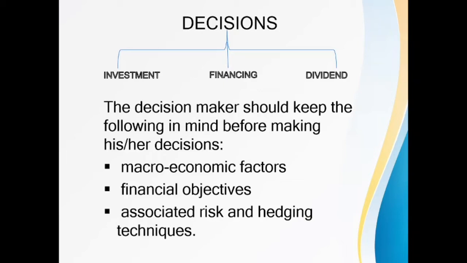The economic factors, like for example inflation, interest rates, right? How is the performance of the government's economic policies, such as the fiscal policy, monetary policy, and stuff like that. And financial objectives. Financial objectives means the company's objective. Afterwards, the risk appetite of the company. So the risk appetite means the level of risk the organization is prepared to accept in pursuit of its objectives, right?